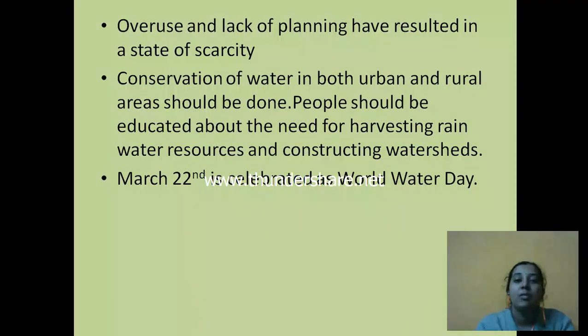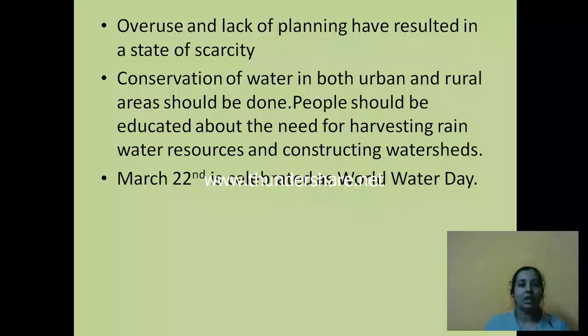People should be educated about the need for harvesting rainwater resources and constructing watersheds. So the rainwater, we should conserve it, we should harvest it. That means it has to be stored in particular places so that we can use that rainwater, or otherwise the rainwater just flows away. So some planning should be done for rainwater harvesting also. March 22nd is celebrated as World Water Day.